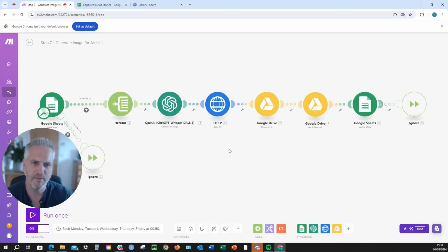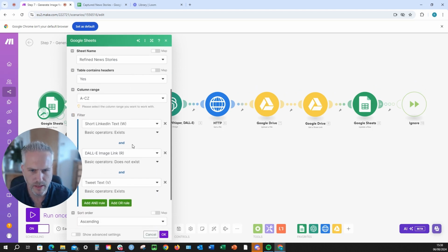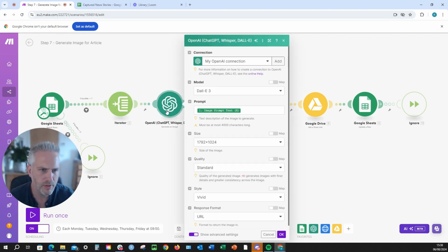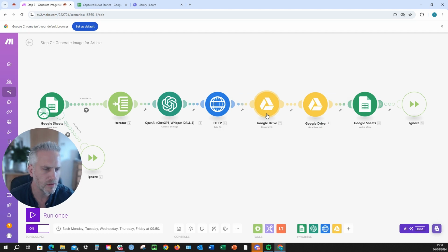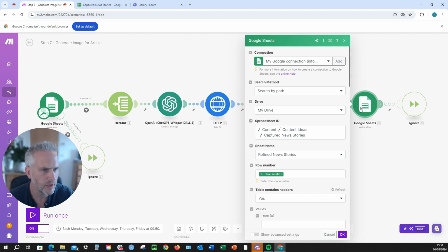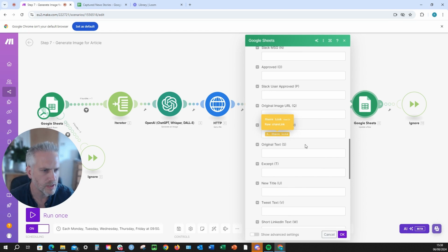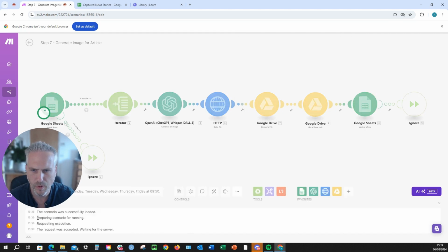Okay, so this is step 7 where we want to generate an AI image. So we're going to be looking for those rows where we have an image prompt and we've already got the LinkedIn and tweet text. And then it's going to be passing it to an iterator and then to DALL-E 3 where we're putting in the image prompt text, and then we're doing a get file with the URL in there, and then we want to upload that to Google Drive and then get a share link in order to put that into our spreadsheet here. So there we go, that's the image link we want, and we're saying yep, that's being now created. So let's fire away.